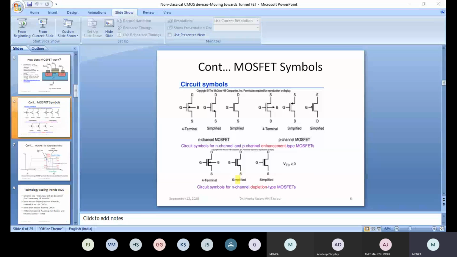We will say that this was already depleted. Okay, so this is the difference between the two. Now let's come to the 7th slide. I hope it is visible to all. This is MOSFET IV characteristics.